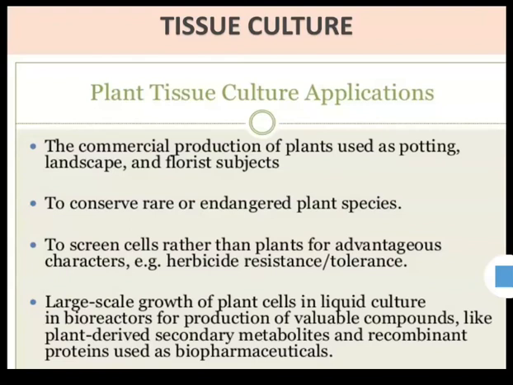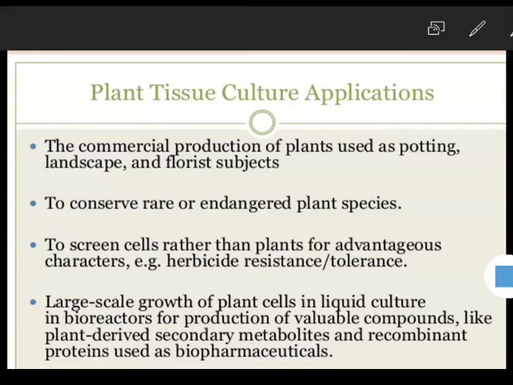Now, applications of plant tissue culture. It is used for commercial production of plants used for potting, landscaping and florist purposes. To conserve rare and endangered plant species, it is used mostly. To screen cells rather than plants, for example herbicide resistant or tolerant plants can be achieved.